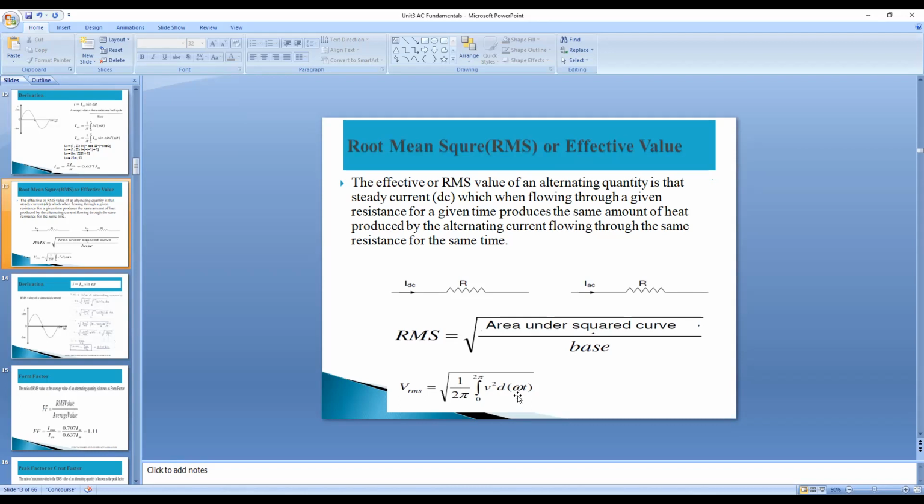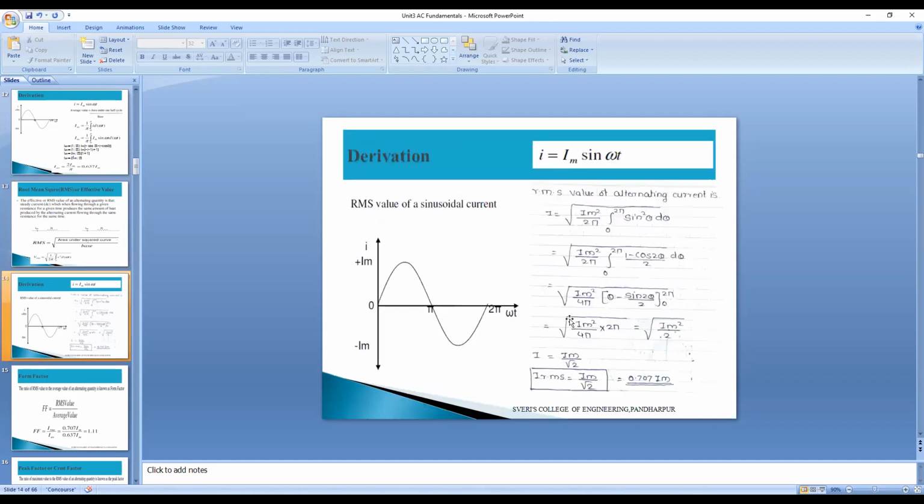Next line. Now you write that one. Therefore, RMS value of alternating current is, continue writing from here until the last. Okay, complete it.